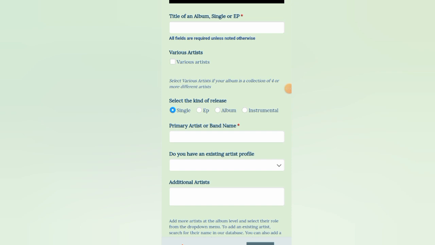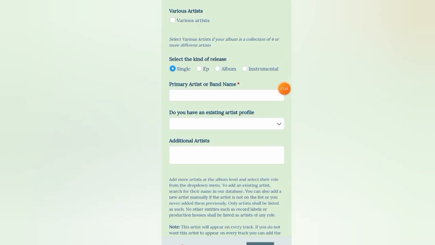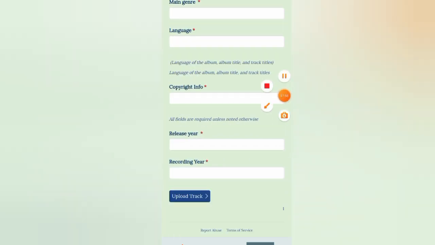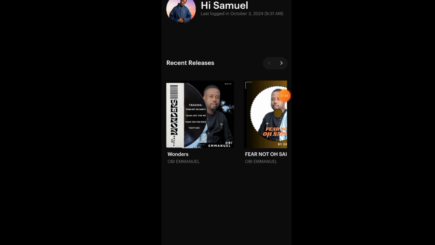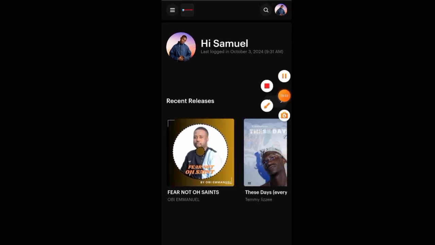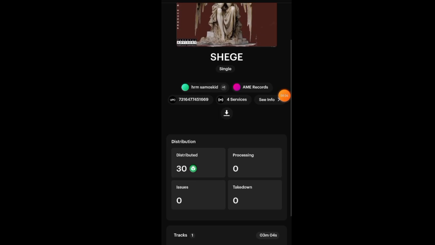Once you're done with that, you're going to see where they ask you to provide your artist name. Basically, you could just go through this process right here. Once you're done distributing your music, this is how your artist dashboard is going to look. You're going to be seeing the recent release from the platform. Once you click on the catalog section, you're going to be seeing all of your releases right here, and also where your music has been distributed to.